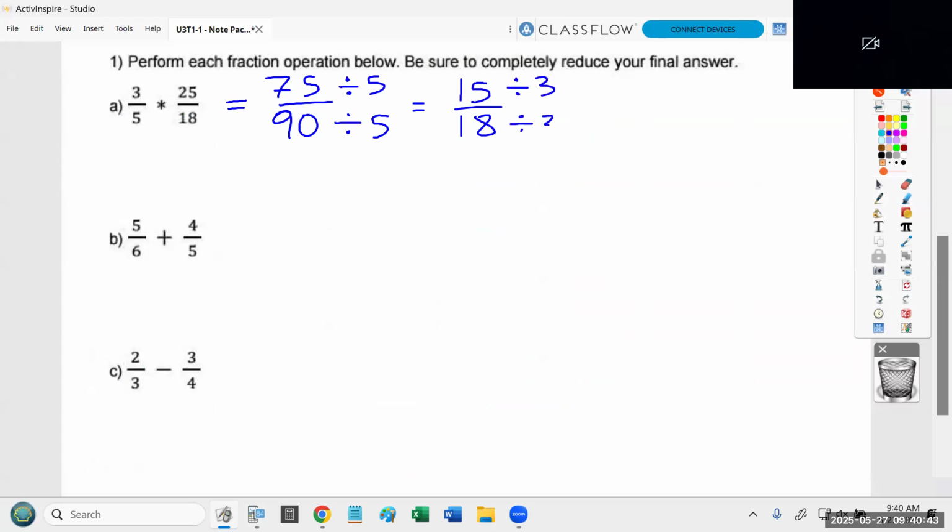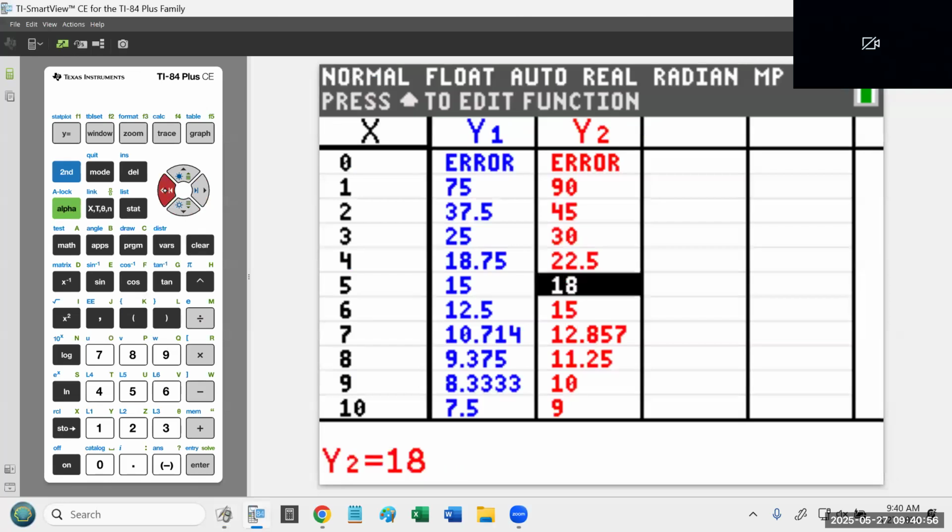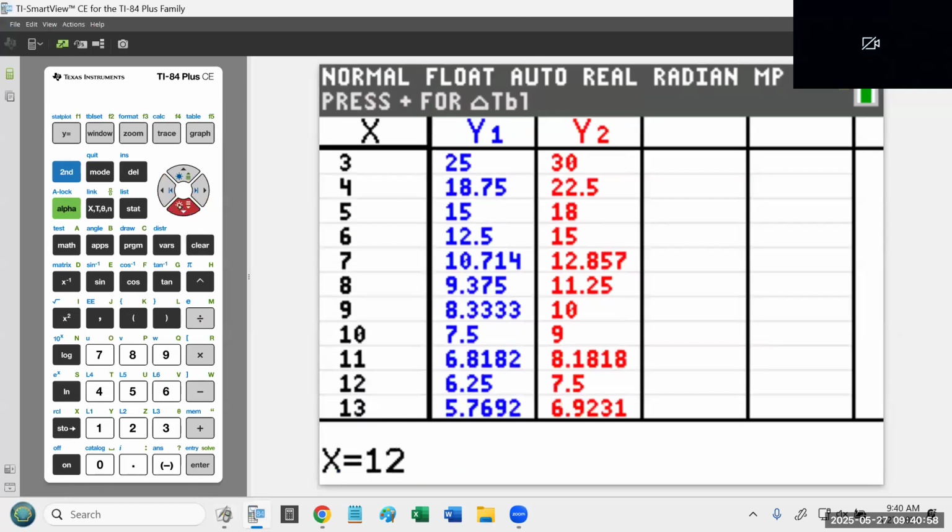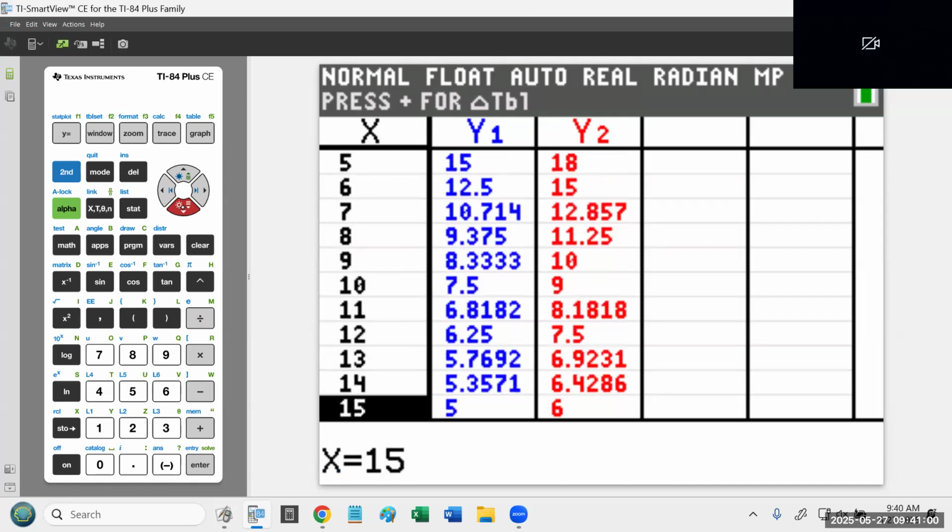And if you divide both of these numbers by 3, you get 5 over 6. By the way, if we can divide them both by 3 and we can divide them both by 5, well, 3 times 5 is 15. That implies we could have scanned down and seen that we could divide them both by 15. That is the greatest common factor. And if we had divided by 15 from the start, we'd be done in one step.